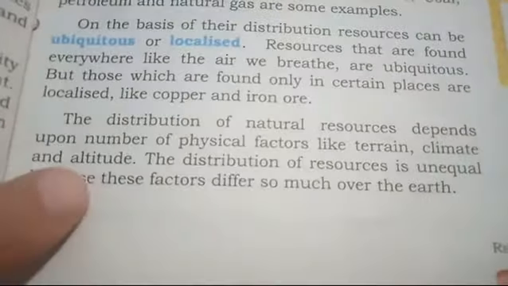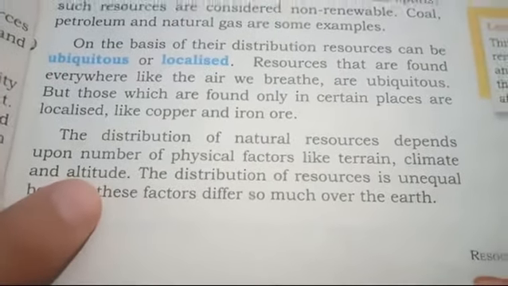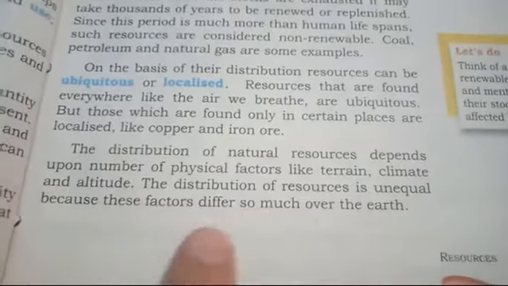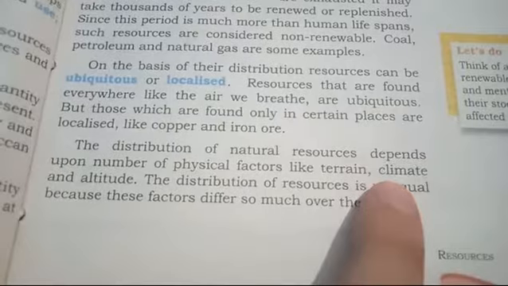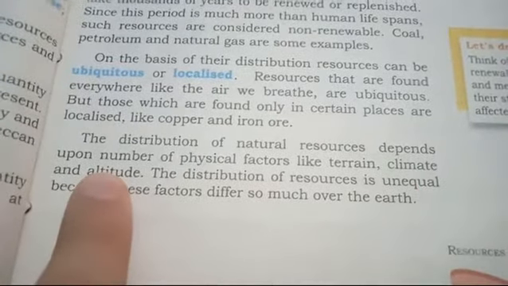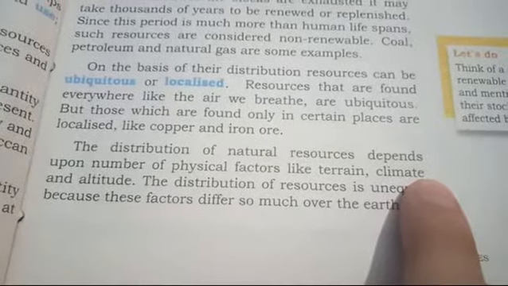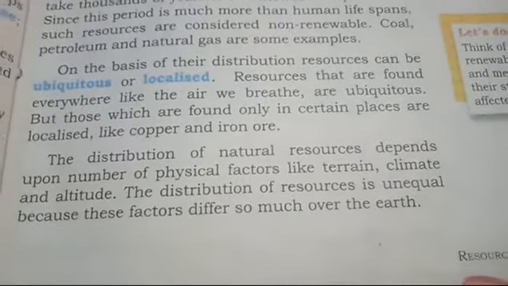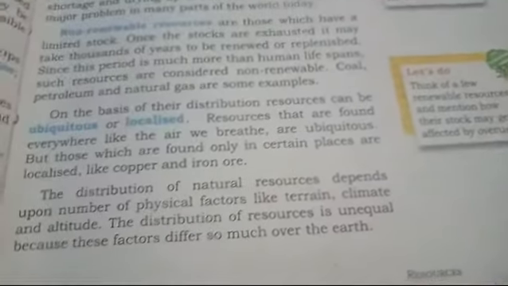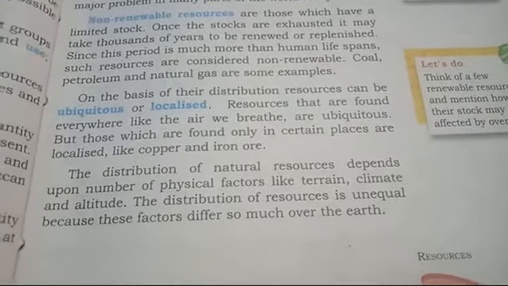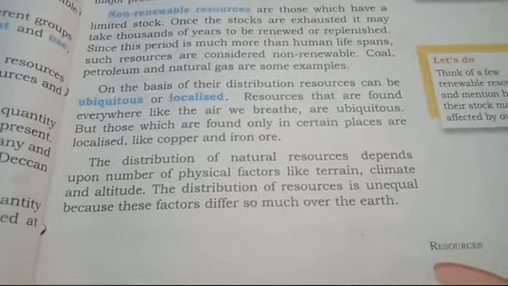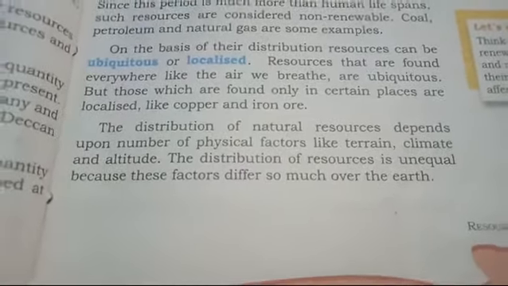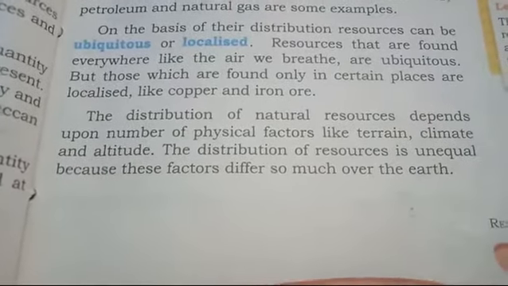Okay, now this is an important question. Why is the distribution of natural resources unequal over the earth? Because of the three factors: terrain, climate and altitude. Okay, altitude means height, climate means seasonal changes, and terrain is just like a slope kind of, कि भाई यहाँ पे ज़मीन कैसी है, वहाँ पे ज़मीन कैसी है. Okay, the fertility of the soil and the quality of the soil and the quality of the resources available there. Okay, so such kind of factors make the distribution of natural resources.